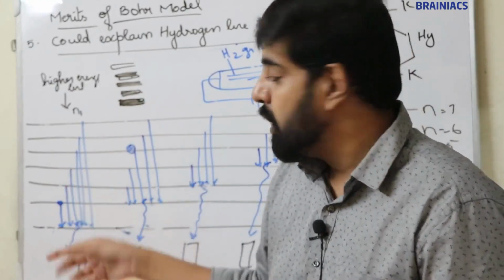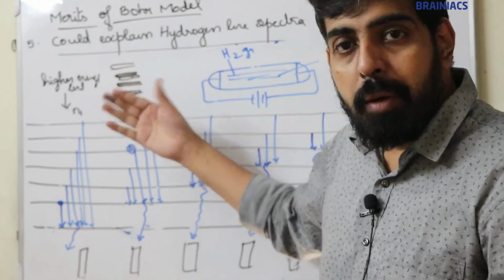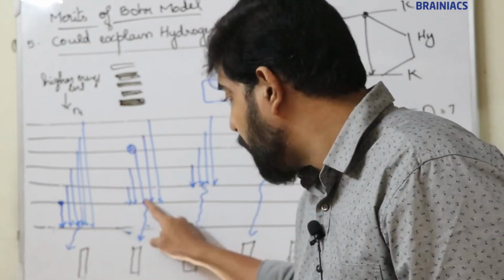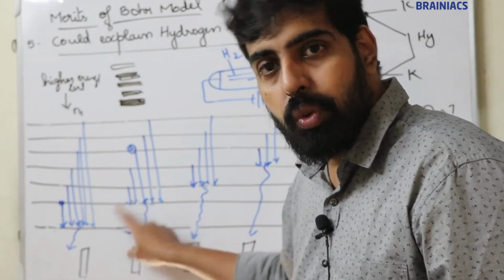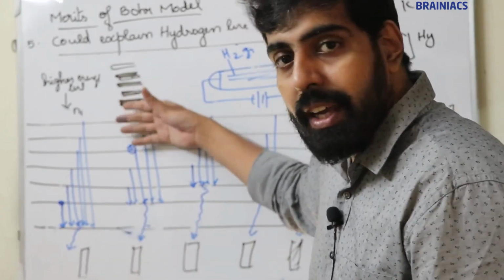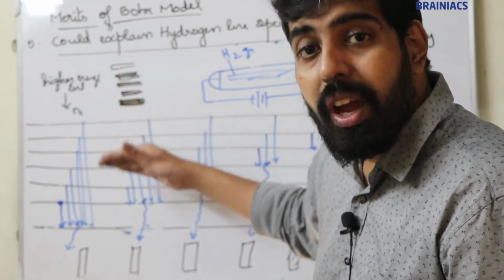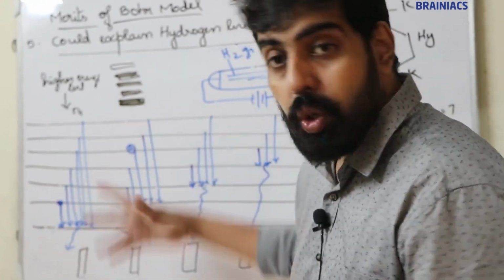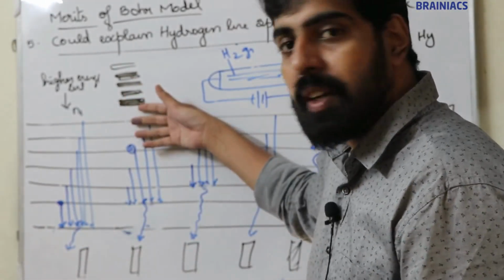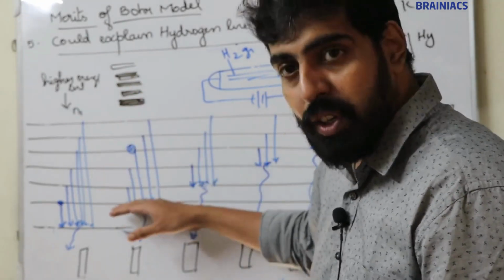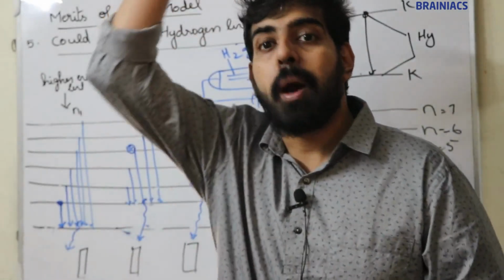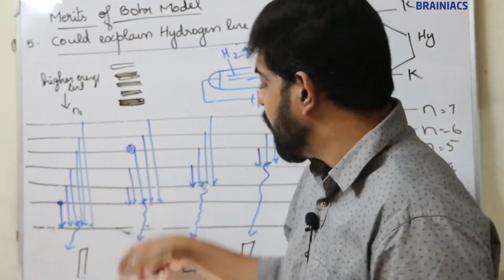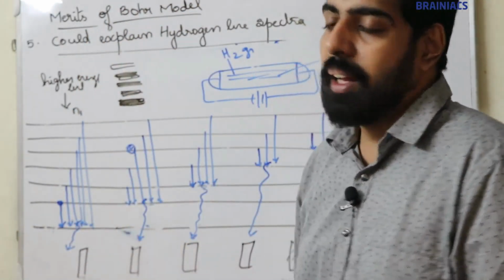Now, sometimes the electron comes to n is equal to 2 first, then from 2 it will come to 1. So, from a higher excited state, the electron may jump back to n is equal to 2, and from 2 it will come back to 1. That is also possible. So, when the electron jumps from a higher excited state to n is equal to 2, going from higher to lower, it will liberate energy corresponding to the second line.